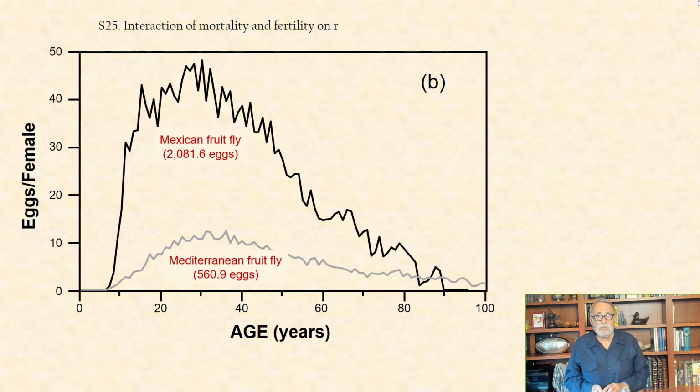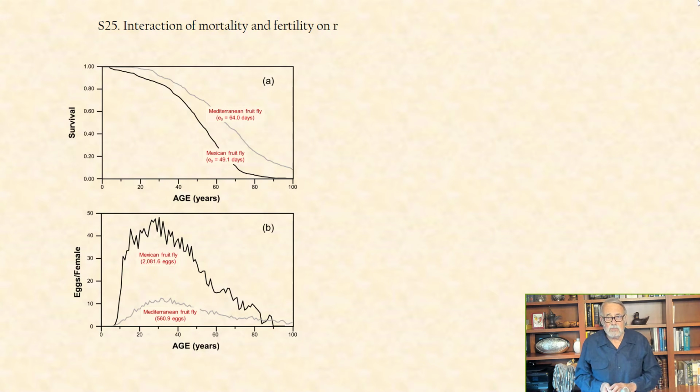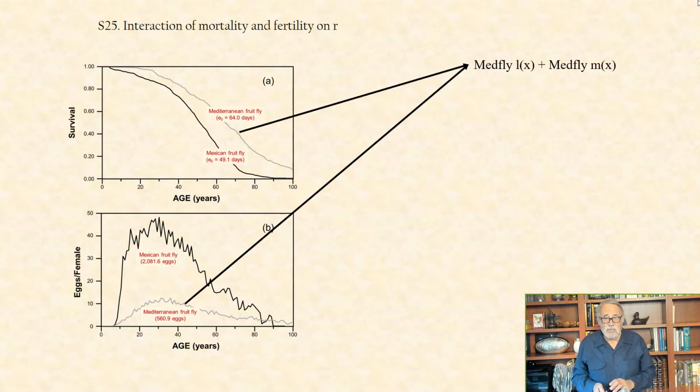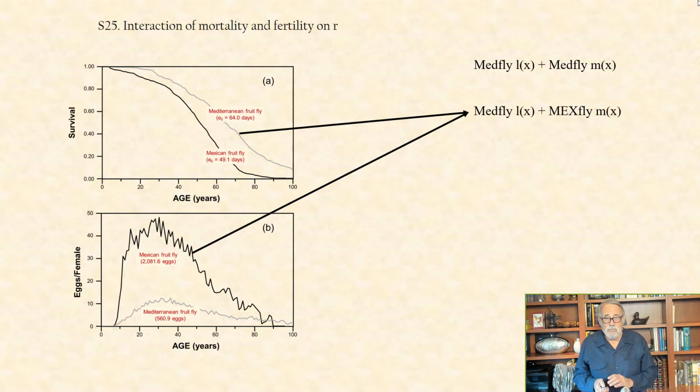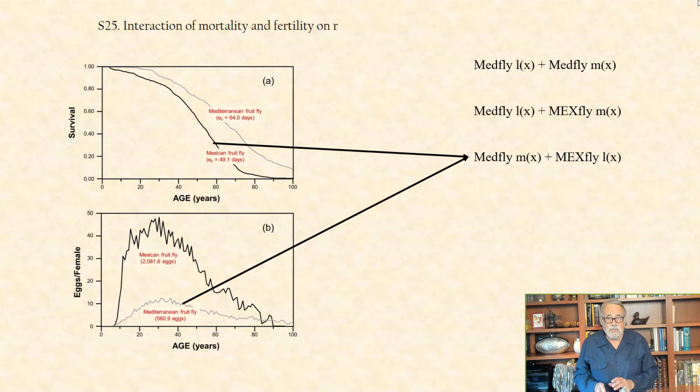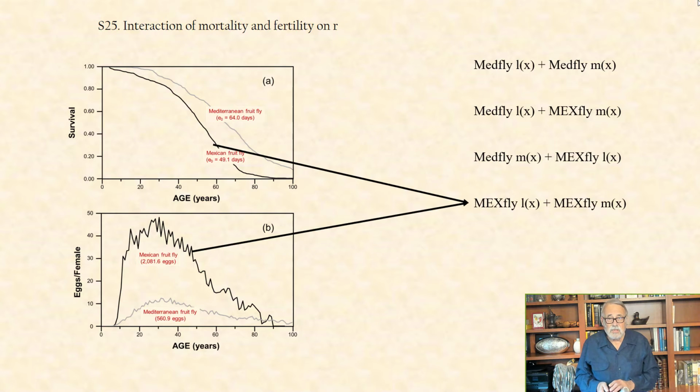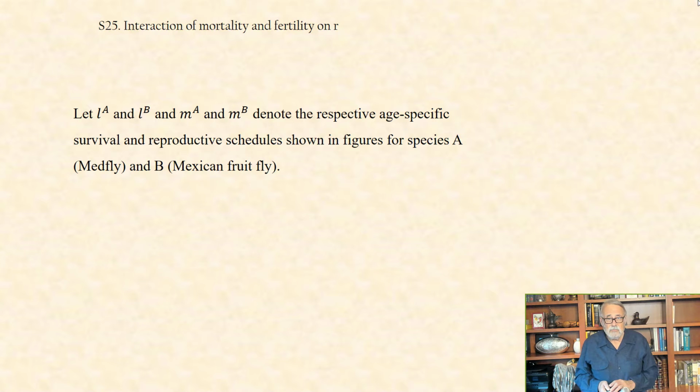We compare the intrinsic rate of increase for four combinations of schedules, including the medfly LX and MX, the medfly LX combined with the mexfly MX, the medfly MX combined with the mexfly LX, and the mexfly LX and MX. Let LA and LB and MA and MB denote the respective age-specific survival and reproductive schedules shown in the previous figures for species A, the medfly, and species B, the Mexican fruit fly.